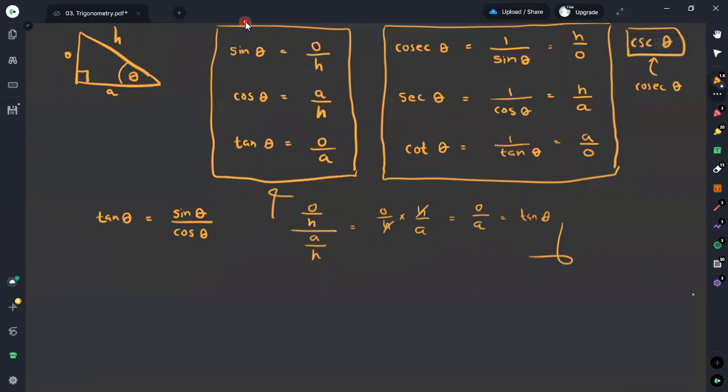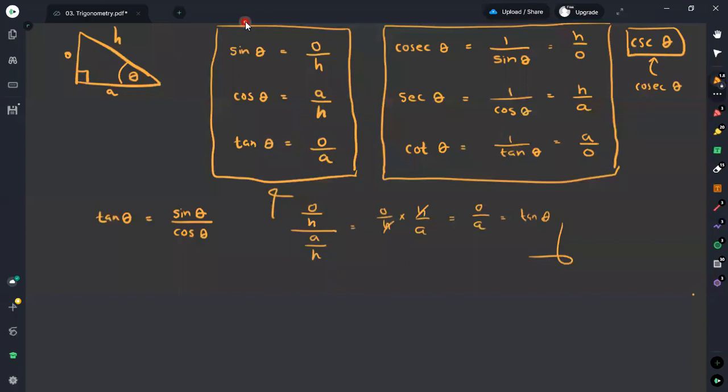Therefore, we can take one quotient identity: tan theta is equal to sine theta divided by cosine theta. And since we know that the reciprocal exists for tan theta, we can obtain the reciprocal of this quotient identity as well. We can take the reciprocal of both sides. It will not make any harm.